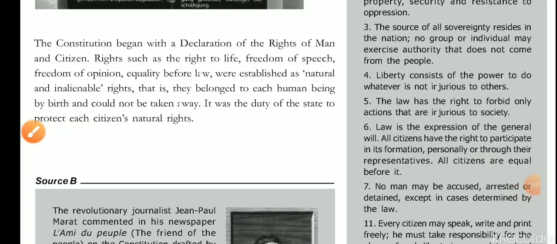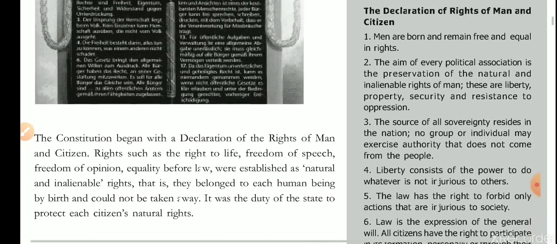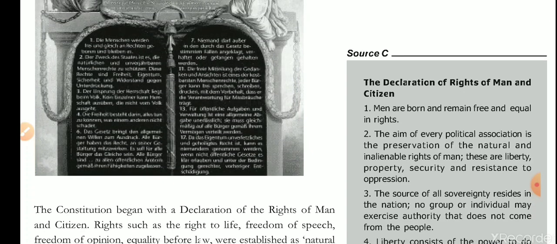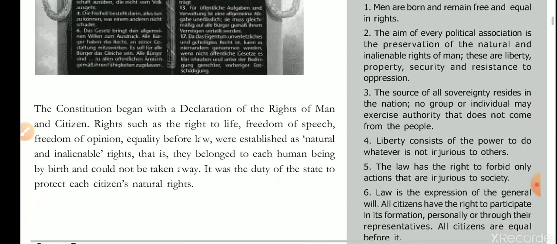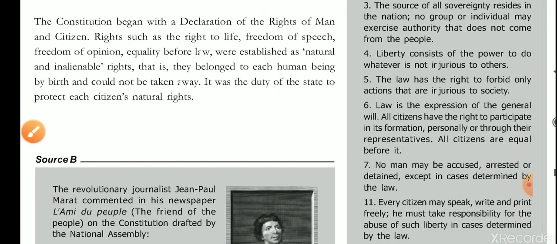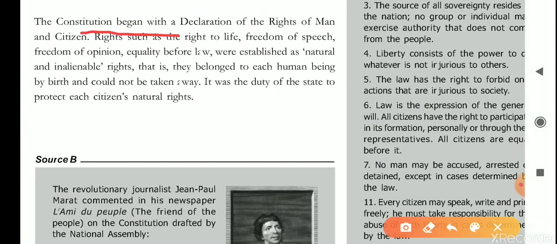Hello everyone. In this video, we will start from the end of last video. So as I told you in the last video, we will study these rights, the Declaration of Rights of Man and Citizens in detail. So now we will study. The Constitution began with the Declaration of Rights of Man and Citizens.